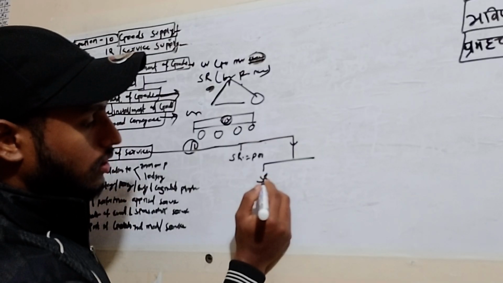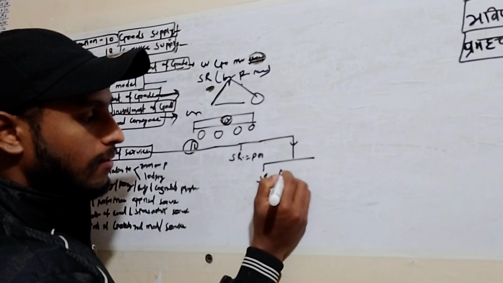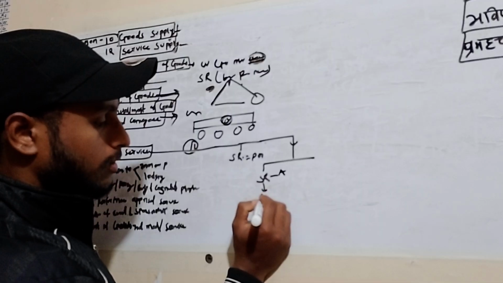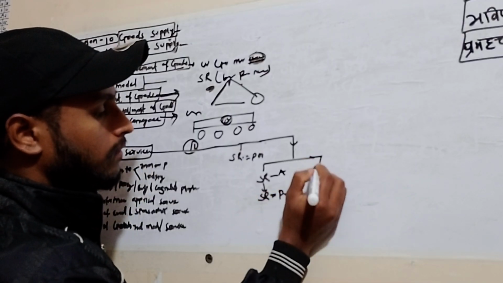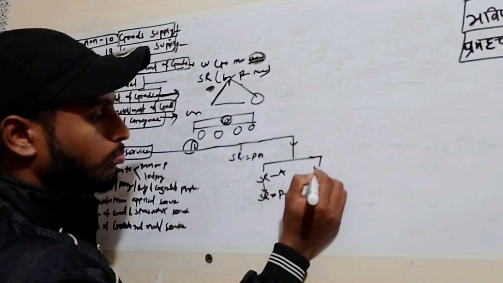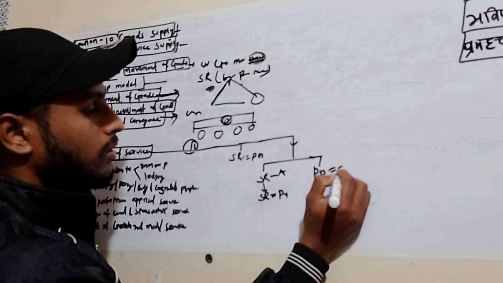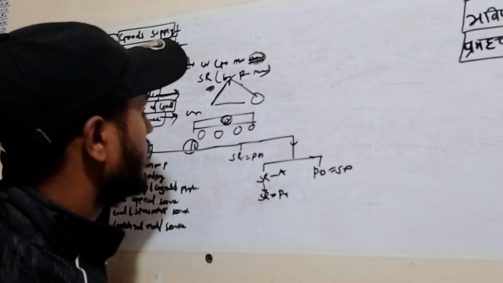Is the service recipient's address available? If yes, then the service recipient's address is the place of supply. If we don't have this one, then the place of supply will be the service provider's location. This is fine.